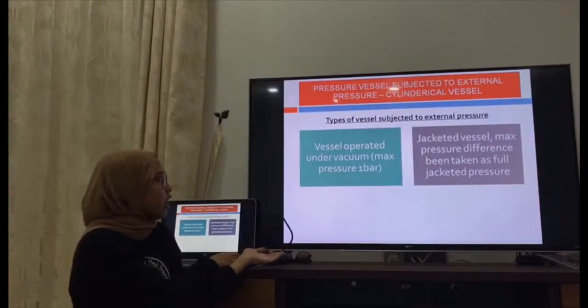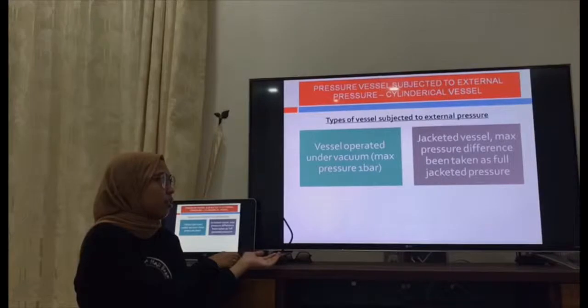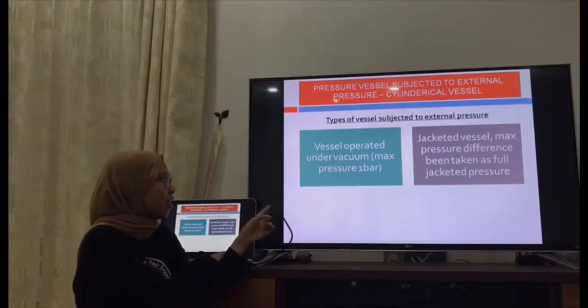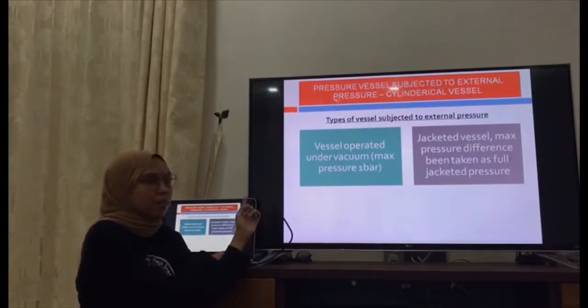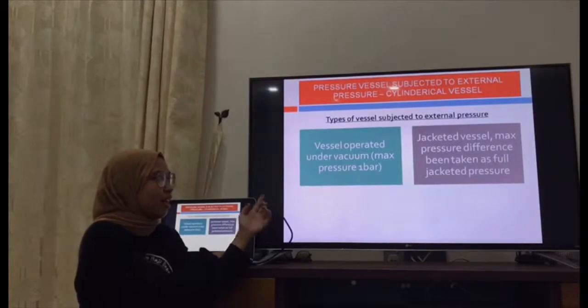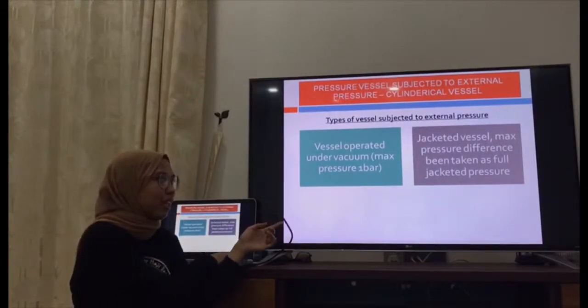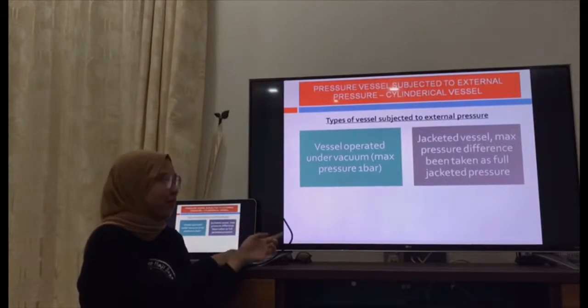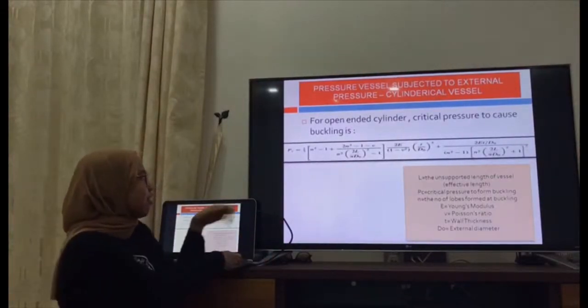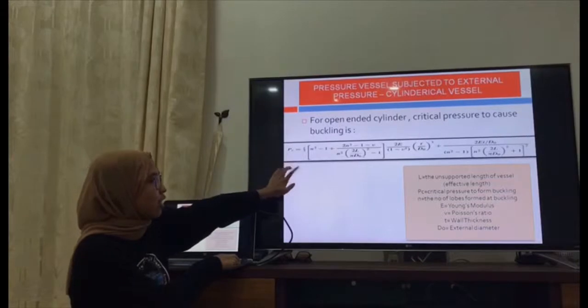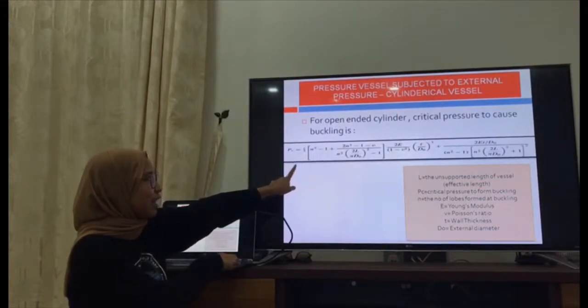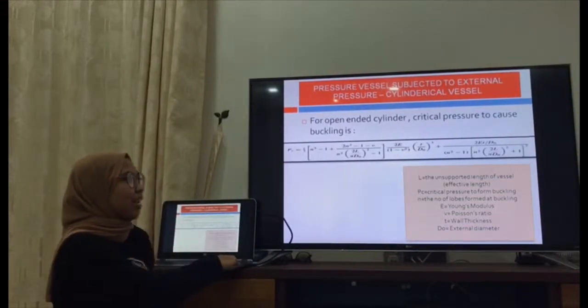For vessels subjected to external pressure, we have two types: vessels operated under vacuum, where the maximum pressure is 1 bar, and jacketed vessels, where the maximum pressure difference is taken as the full jacket pressure. This is the formula for the critical pressure to cause buckling in an open-ended cylinder.